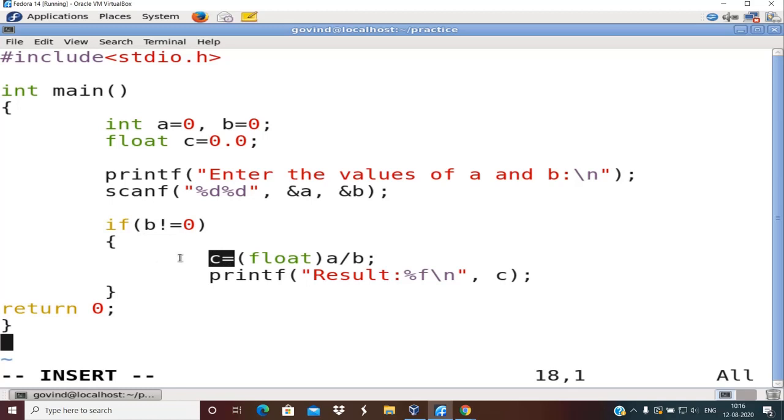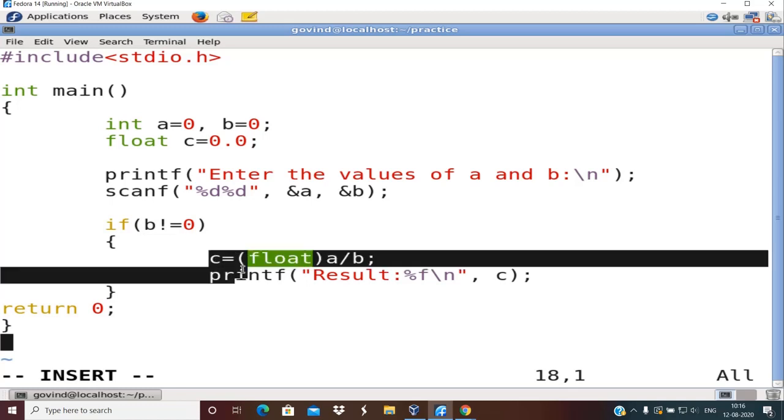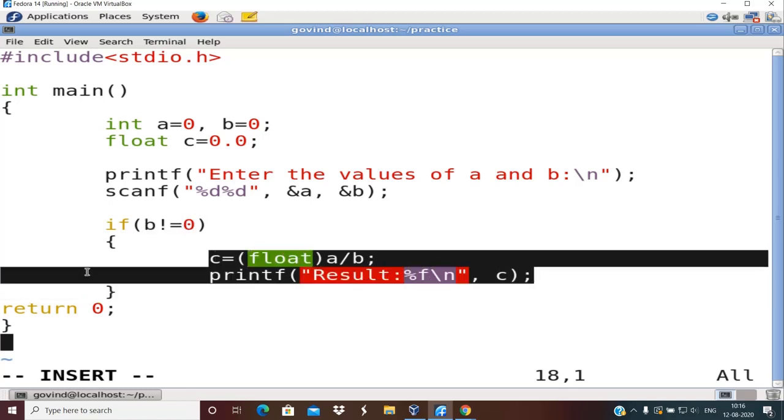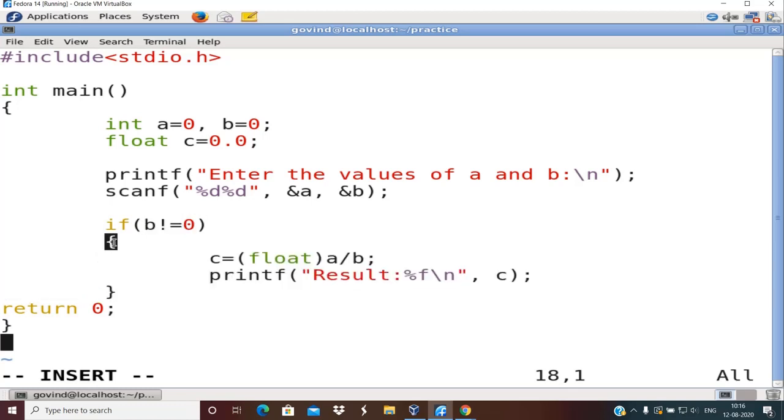And these two lines of code are to be executed, or will be executed, only if b is not equal to 0. So this forms the body of the if. So how do I specify the body of the if?